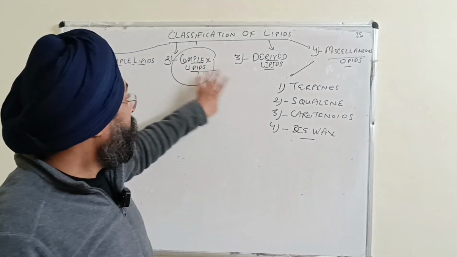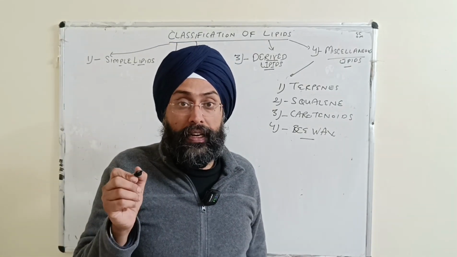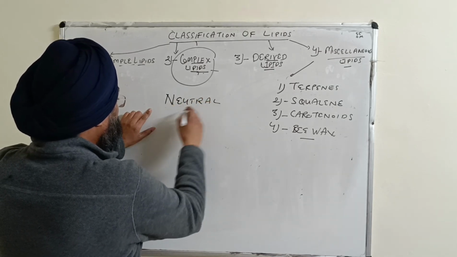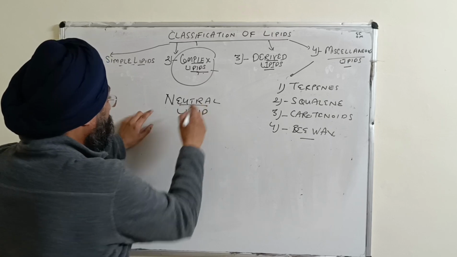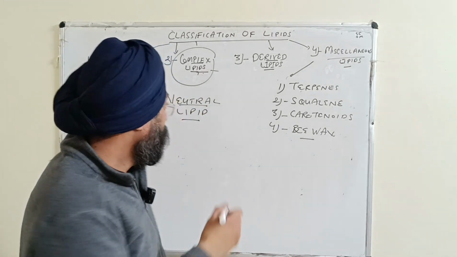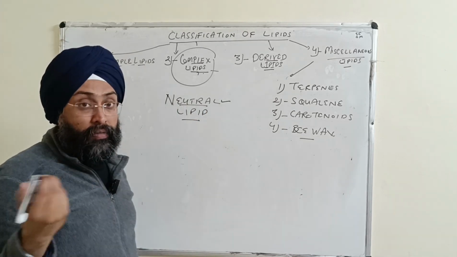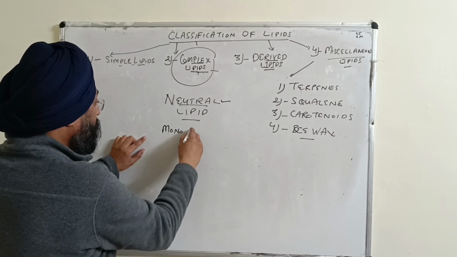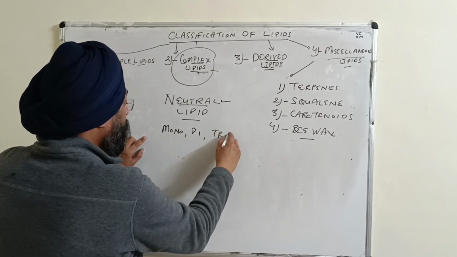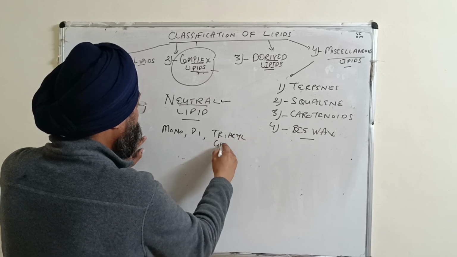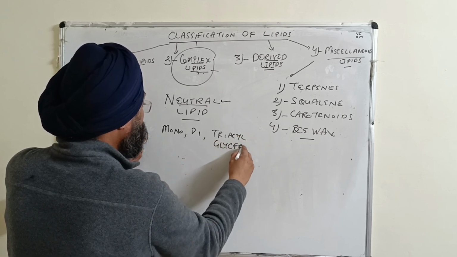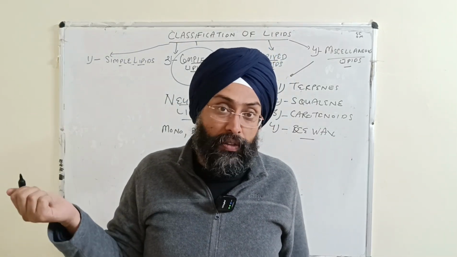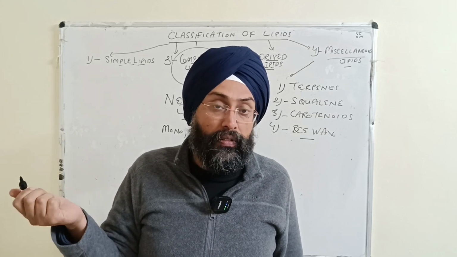And these four categories are there, but you can have one more category, that is neutral lipid. Neutral means it doesn't have any charge, so the name is neutral lipid. What comes under this category? Mono, di, and triacylglycerol, right? They come under this category. So that finishes our class on the classification and the definition.